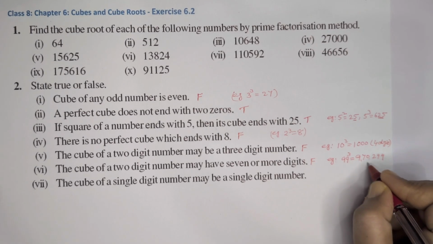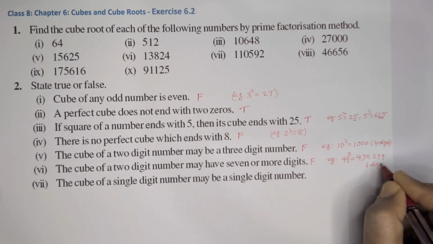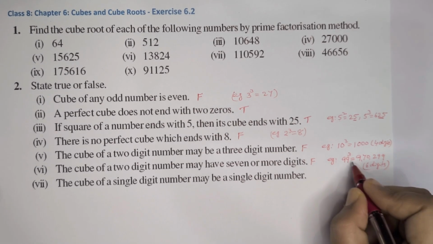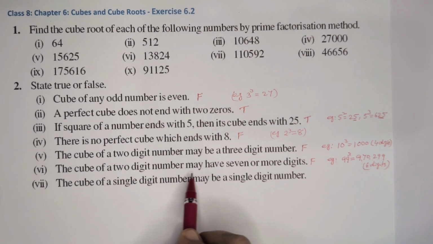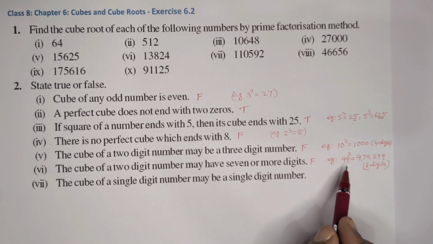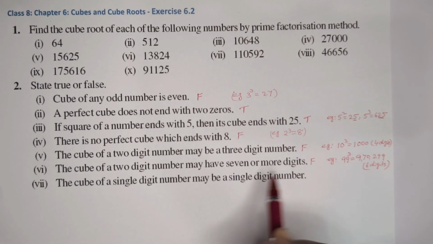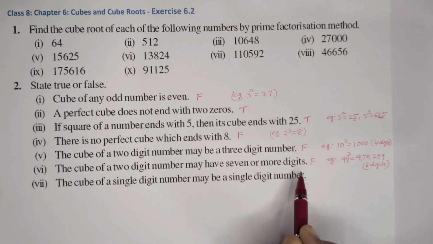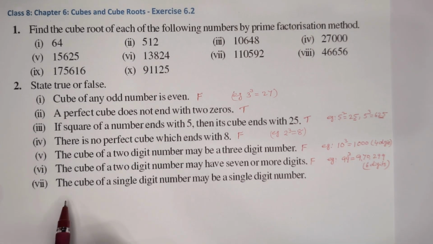That means 6 digits are there. The highest 2-digit number 99, its cube comes with 6 digits only. So it will not come with 7 or more digits. That statement is wrong, false.